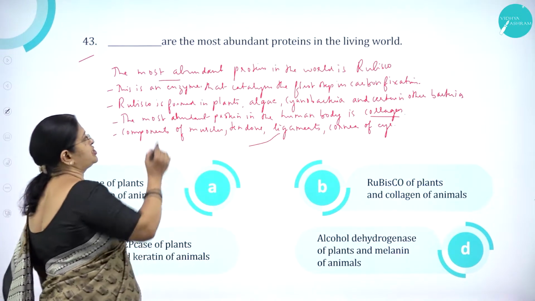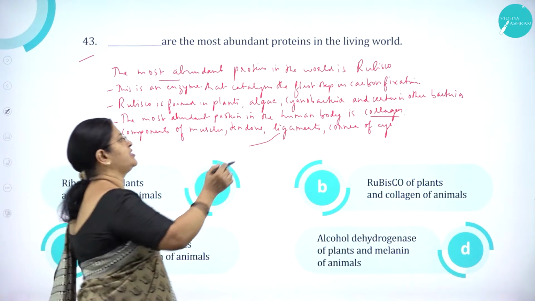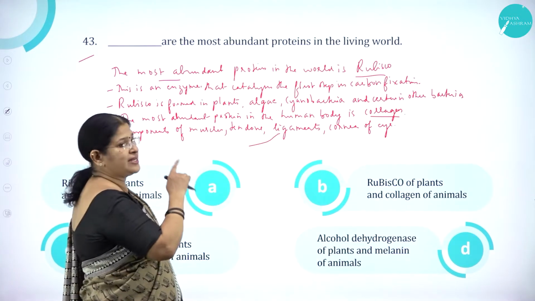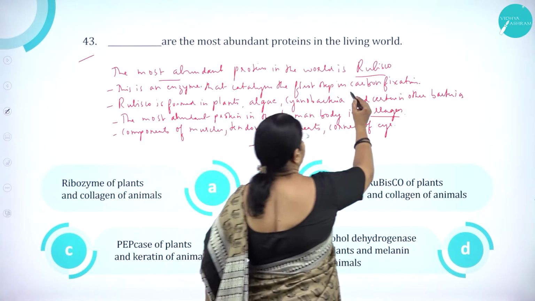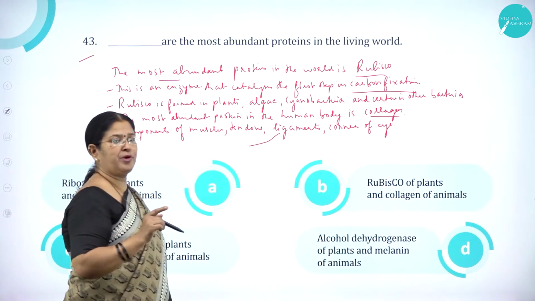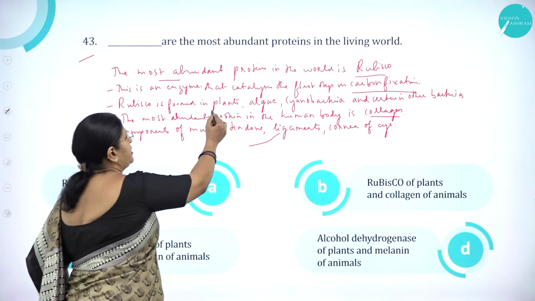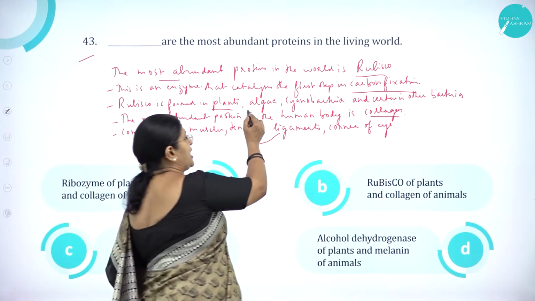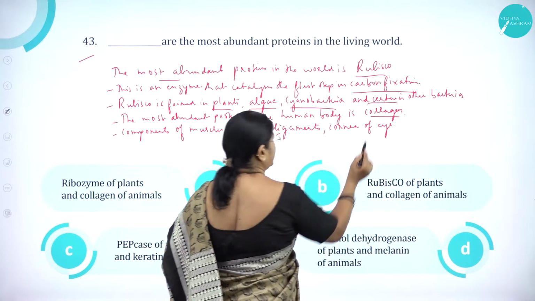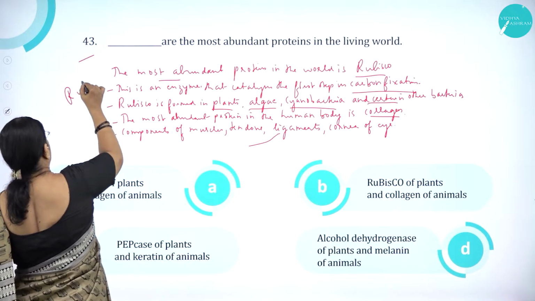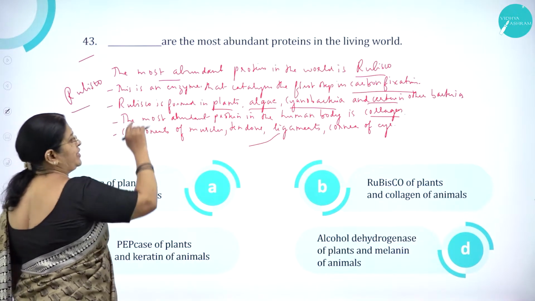As we know, the most abundant protein in the world is Rubisco. This is an enzyme that catalyzes the first step in carbon fixation. So it's a very important enzyme which is proteinaceous in nature. And it is also found in plants, then it is found in algae, cyanobacteria and certain other bacteria. So Rubisco is one which is a very abundant protein.